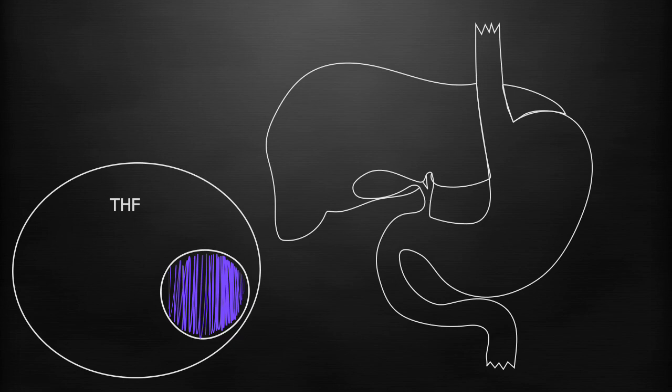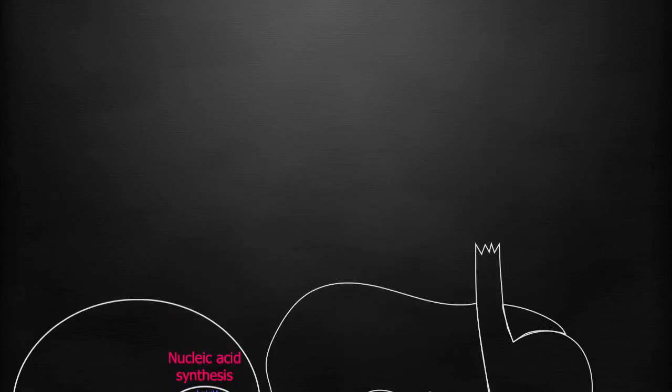During another reaction involving the conversion of the amino acid serine to glycine, a methyl group is transferred to THF to form N5,10-methylene THF, which is required for both de novo purine biosynthesis and for the conversion of deoxyuridylate to deoxythymidylate. Thus, cobalamin and folate both play critical roles in the production of the building blocks of DNA.